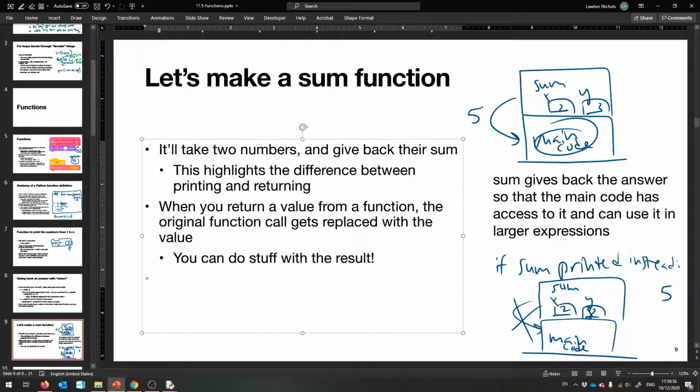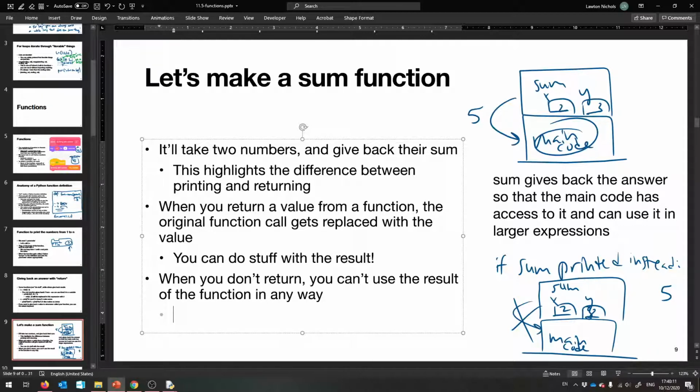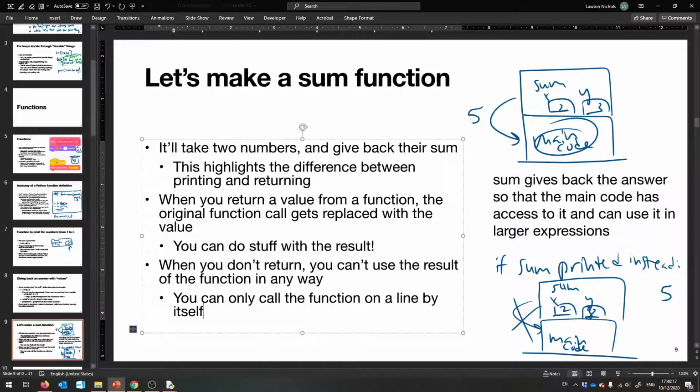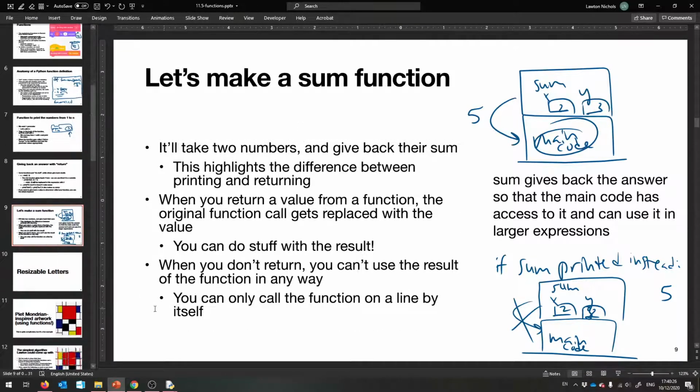You cannot use anything because there's nothing that you gave back. All you can do is call the function. That's the only thing that makes sense. Okay? You can only call the function on a line by itself. And that's what you can do.